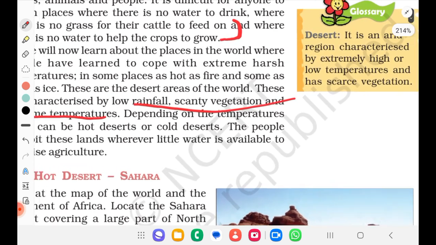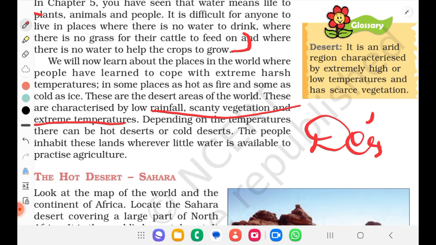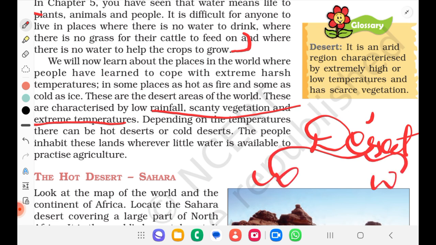So if you can recall, in the last few chapters we have learned different ecosystems, and also we noted desert is a different kind of ecosystem, right? Under that we have two kinds, cold desert and warm desert or hot desert. We know here the rainfall is very less and we have scanty vegetation. And even though it is there, people are adapted to the environment. So that's what we are going to study today.